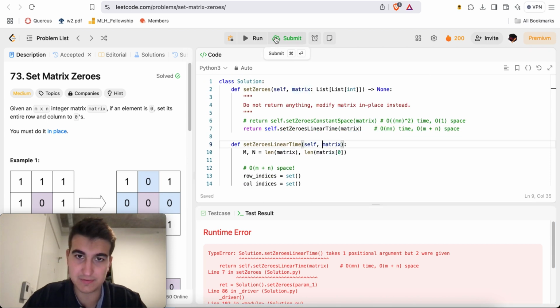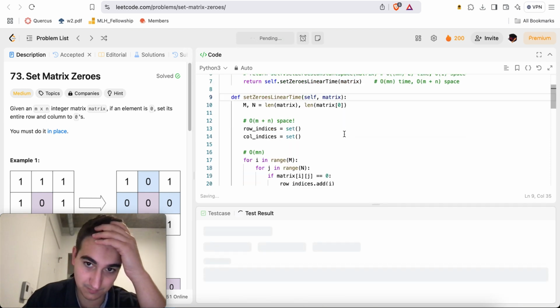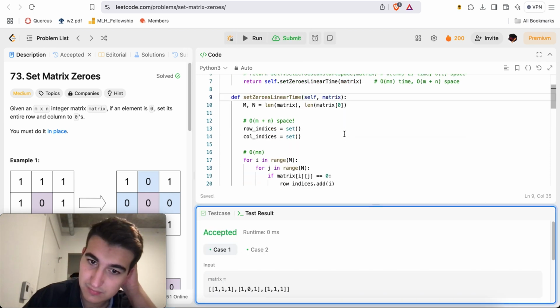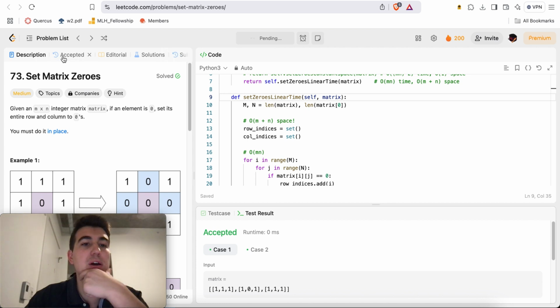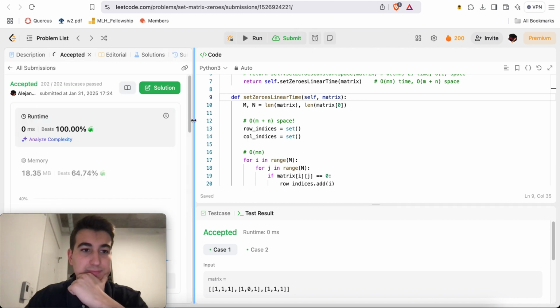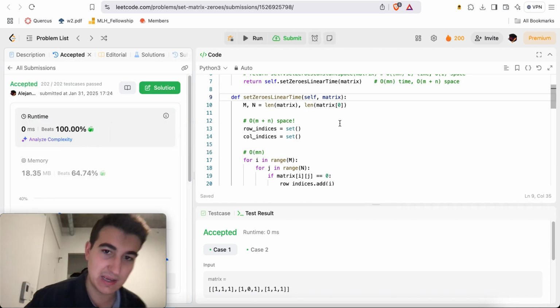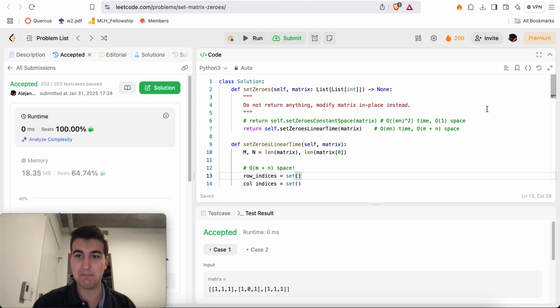Yeah, this should take a self. So that's going to be way faster. So now I expect this to be better than 7ms. And there we go, exactly. 0ms beats 100%. There you go. Bada bing, bada boom. Very nice.